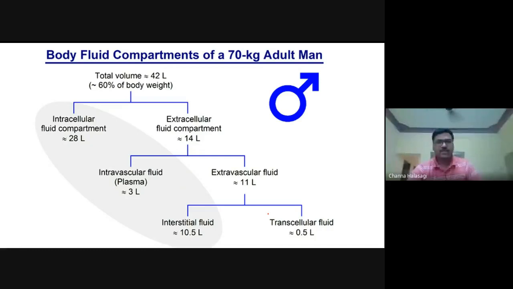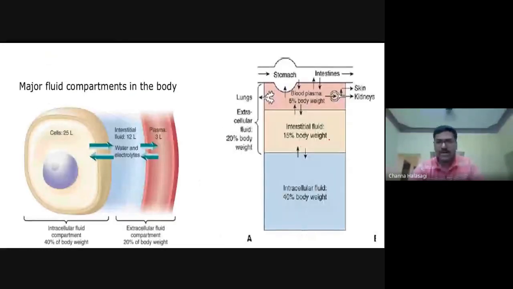Okay, fine. Now the same thing. This diagram is taken from your textbook. If you go through the answers in various entrance textbooks, you will see this diagram, the same thing we explained in the previous slide. You can see plasma is 5% of the body weight and interstitial fluid is 15% of the body weight. Same questions have been repeated so many times. Together, blood plasma and interstitial fluid make 20% of the body weight.